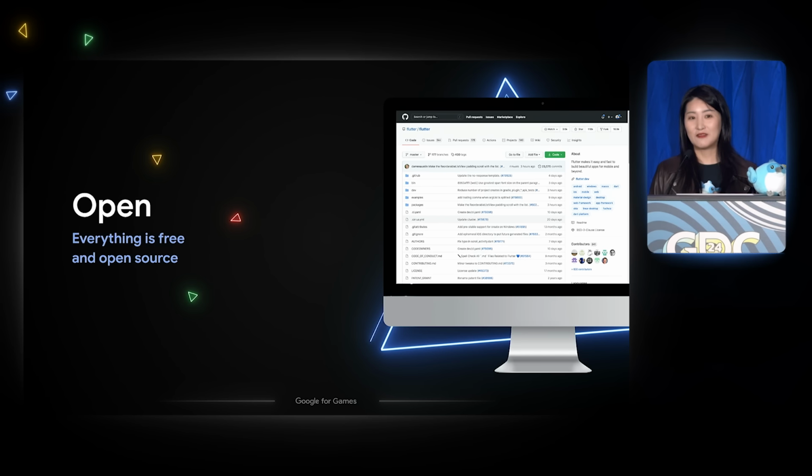Next, Flutter is open. Flutter itself is open source, so open for contributions, open for extensibility. Every line of code is available for you to read, fork, extend, and amend. You don't have to buy expensive licenses to use Flutter. Everything is licensed freely under permissive open source license. And that openness also extends to the community. There are already more than 40,000 plugins available for your use case, and the vast majority of them are open to you for free.